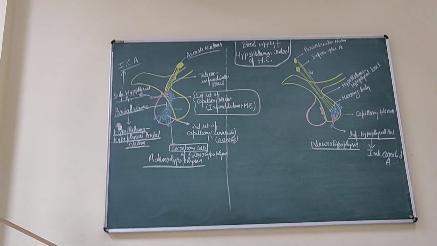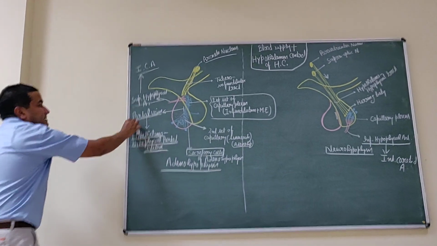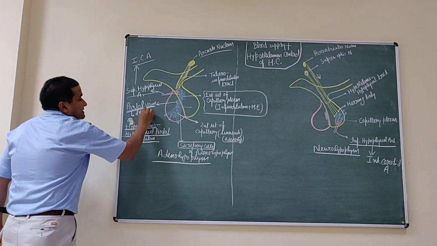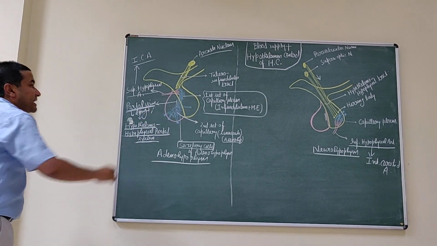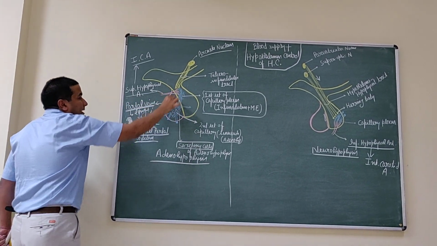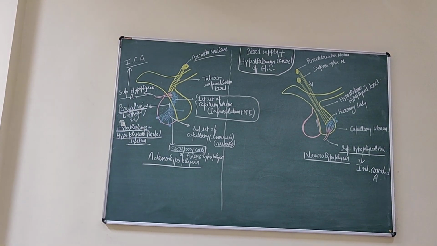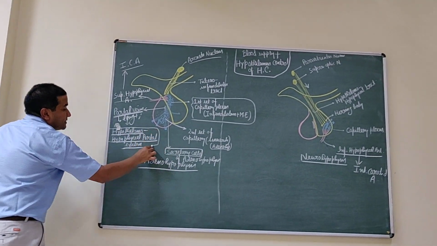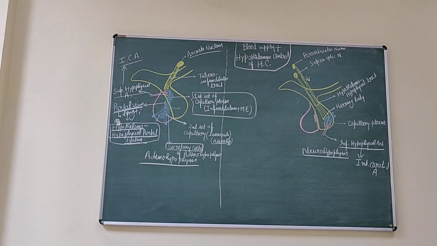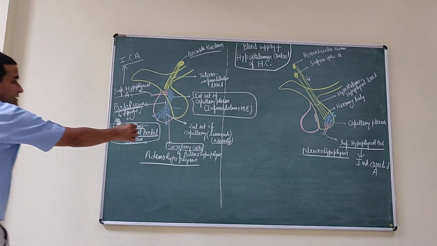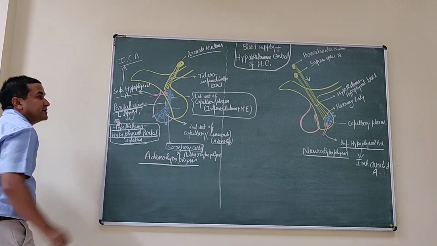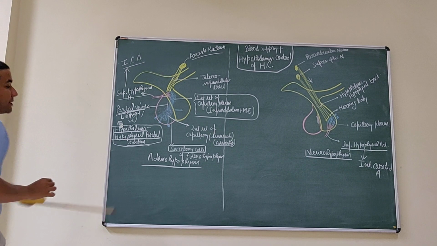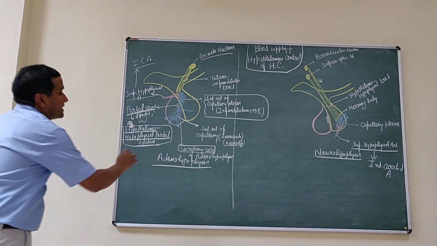the adenohypophysis. Now these portal vessels, the long plus intermediate portal vessels, connect the two capillary plexus sets, and this system is known as the hypothalamo-hypophyseal portal system. In the second set of the capillary plexus, secretory cells are present in the adenohypophysis. These are the secretory cells.